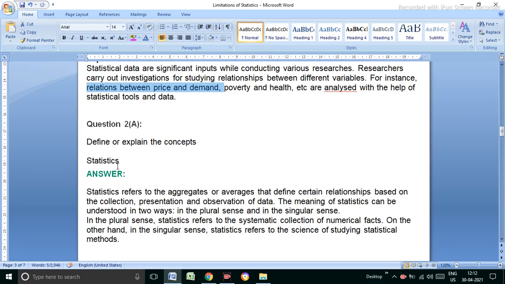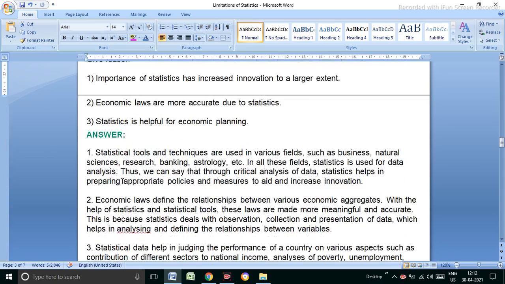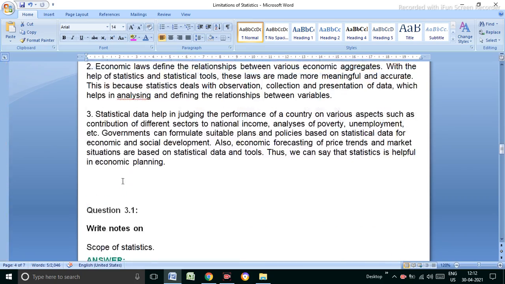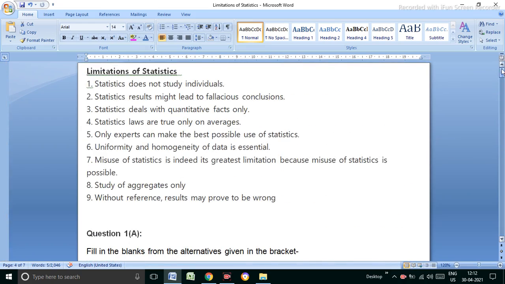You can do the concept of statistics, importance, features, all. I think it is completed. Today the main topic, the last one, was the limitations of statistics. So now dear students, revise this chapter well from the beginning to the end, 1 mark questions also, 3 marks also, 4 marks also.